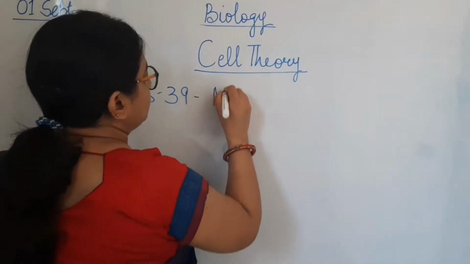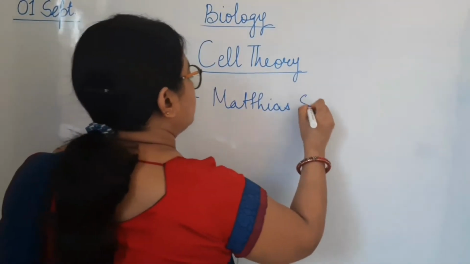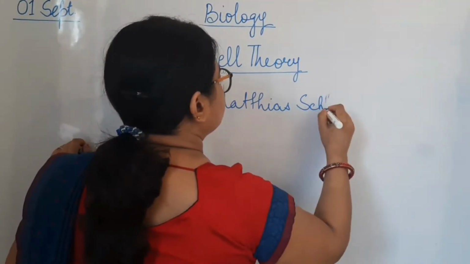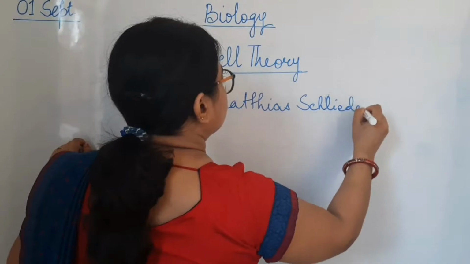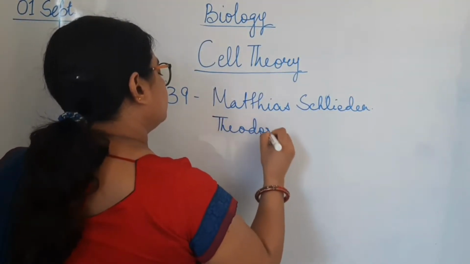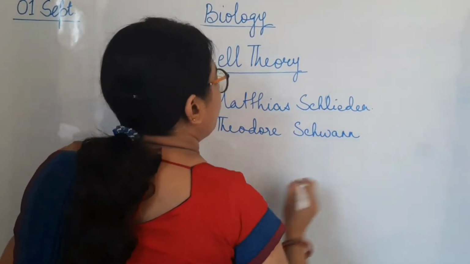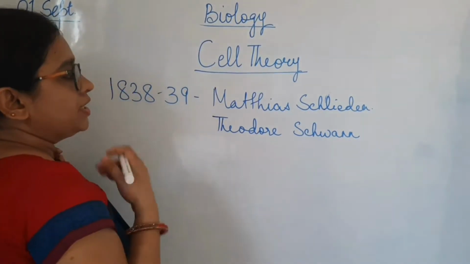that Matthias Schleiden and Theodor Schwann formed the cell theory. They gave the cell theory.